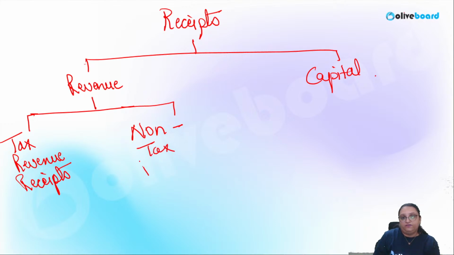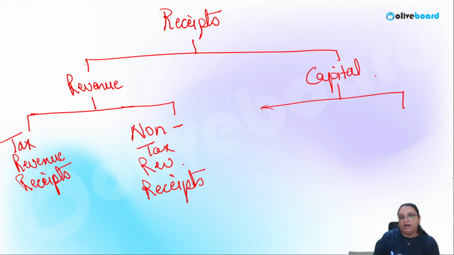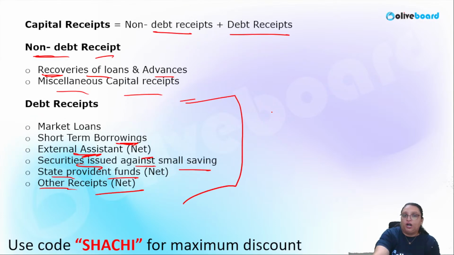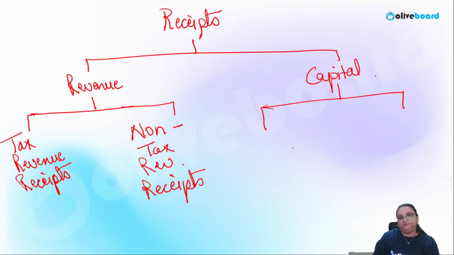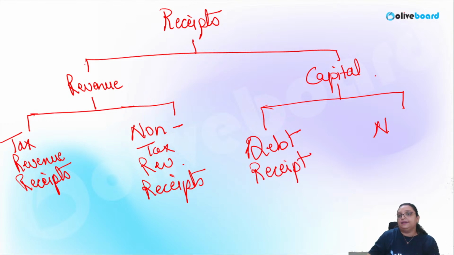When we are talking about capital receipts, it is basically again of two types: debt receipt and non-debt receipt.